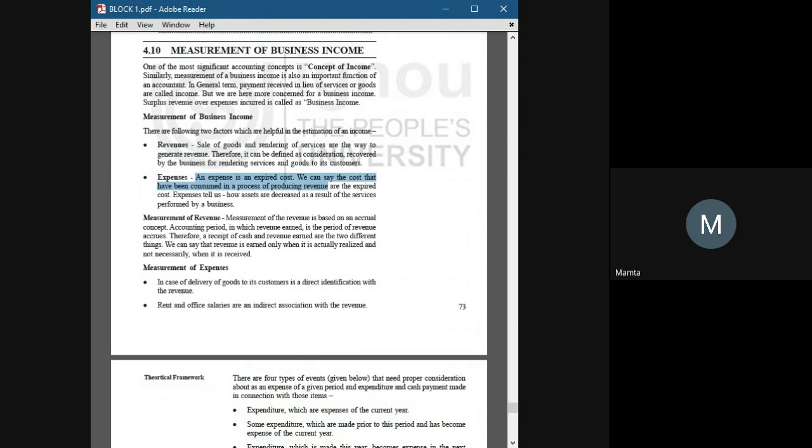We can say that the costs that have been consumed in the process of producing revenue are the expired costs. The measurement of revenue and the measurement of expense is on the basis of, like, the measurement of revenue is based on the accrual concept, like the accounting period in which revenue is earned is the period in which revenue occurs. Therefore, a receipt of cash and revenue earned are two different things.